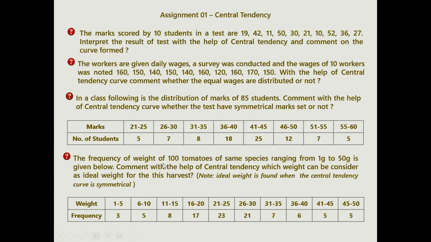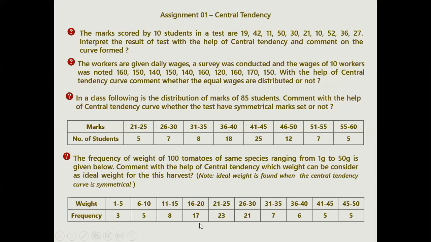Okay. Now your fourth one. The frequency of the weight of 100 tomatoes of the species, from 1 to 50 grams, was given. You have to comment on the central tendency: which weight can be considered as an ideal weight for the harvest. Now this question is slightly tricky, because ideal weight is found when the central tendency is symmetrical.